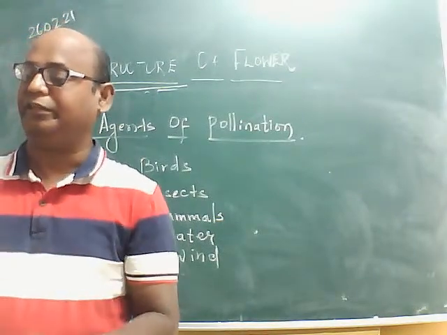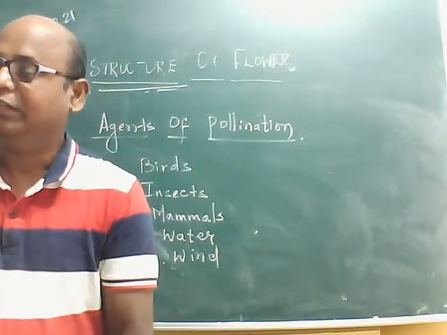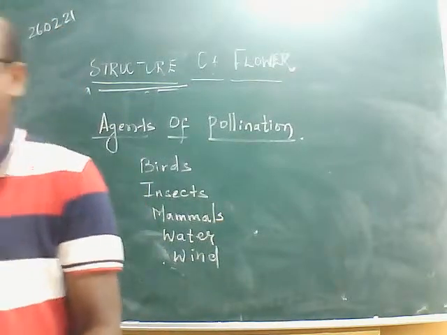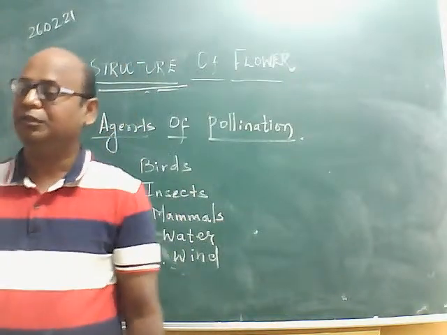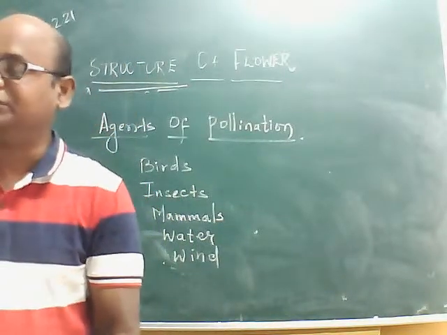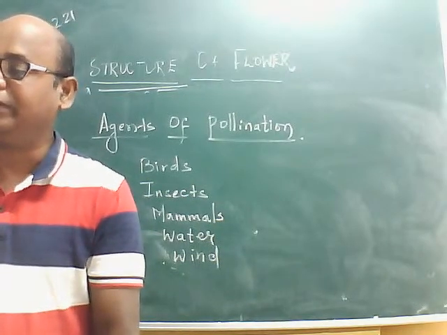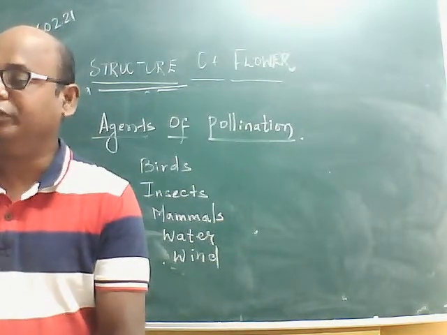Both are benefited, the plant as well as the insects. Then mammals like bats and rodents like rats also play an important role in pollination.